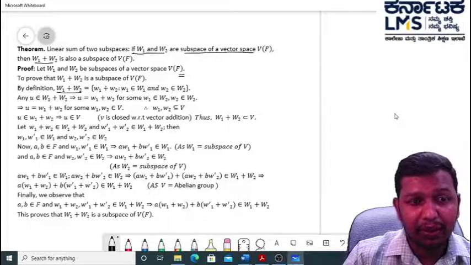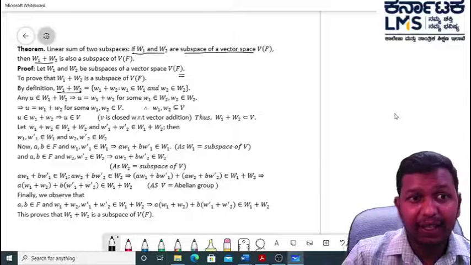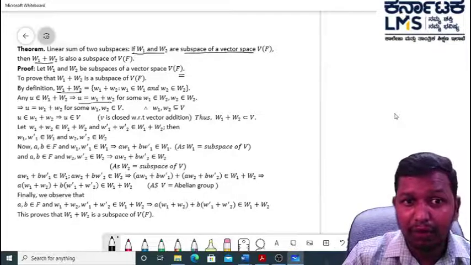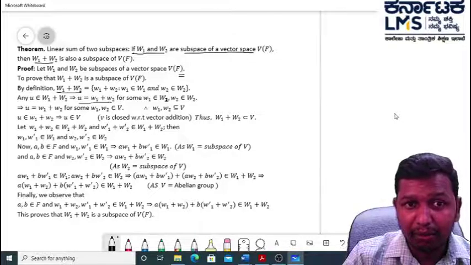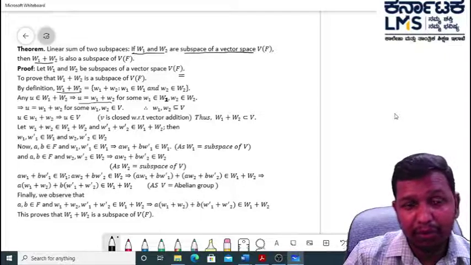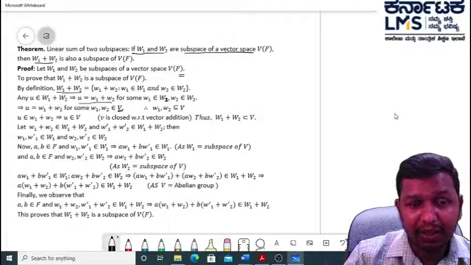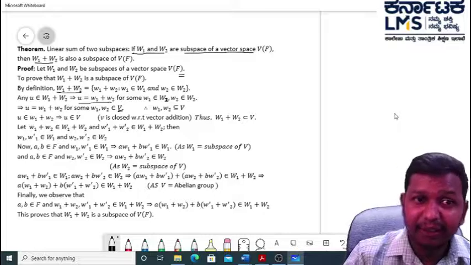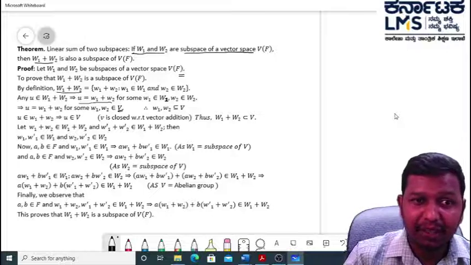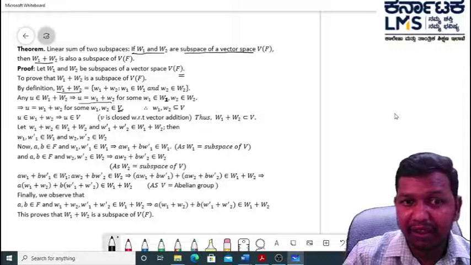Let u belong to W1 plus W2. Then u can be expressed as small w1 plus small w2 for some small w1 belonging to capital W1 and small w2 belonging to capital W2, which implies that u is equal to w1 plus w2, where w1 and w2 are elements of V because capital W1 and capital W2 are subspaces of V. Therefore, both w1 and w2 are elements of V, which implies that the sum of those two elements is again an element of V because V is closed under vector addition.